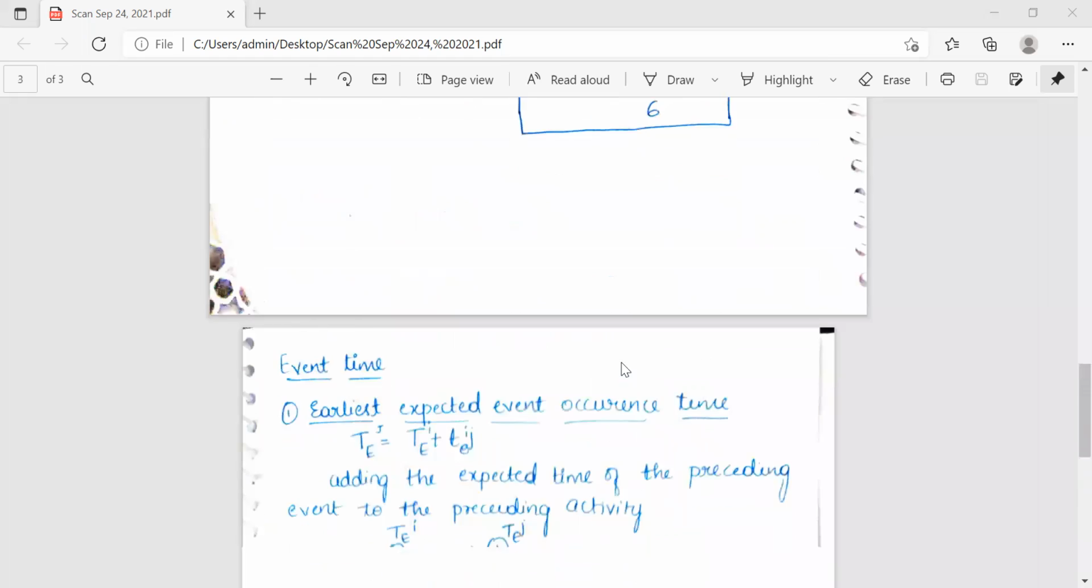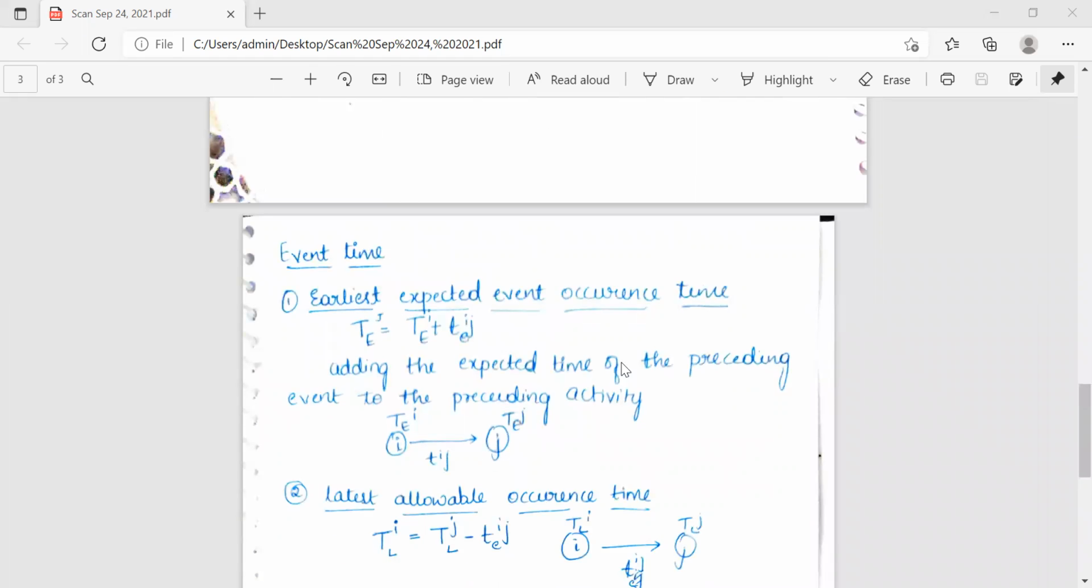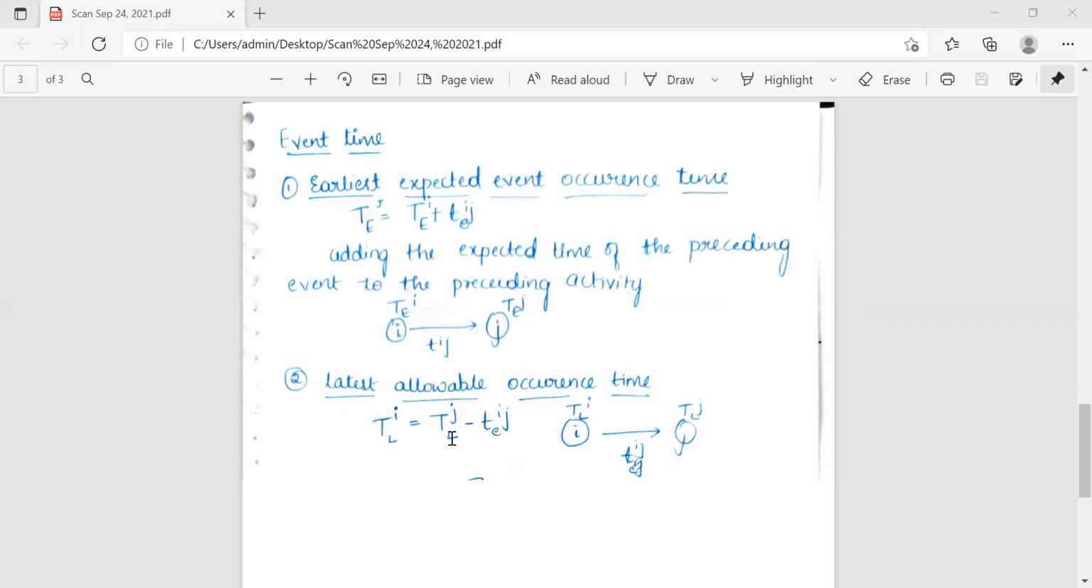Next one, event time. The earliest expected event occurrence time is the minimum time in which an event may occur. It should be noted that an event will occur when all the preceding activities are complete. Sometimes it is also known as the earliest expected time. It is determined by the forward pass method. The earliest expected time of an event is calculated by adding the expected time of the preceding event to the preceding activity. This is the representation.